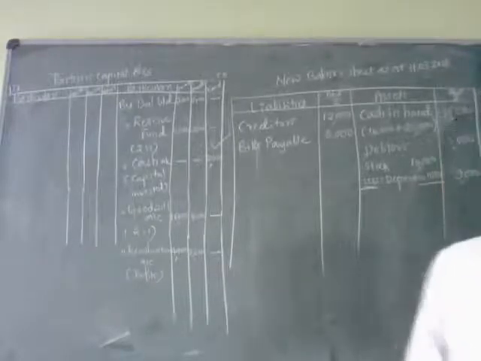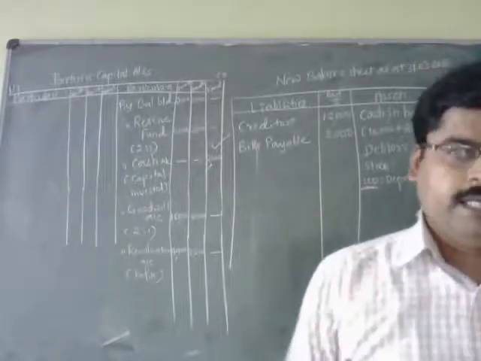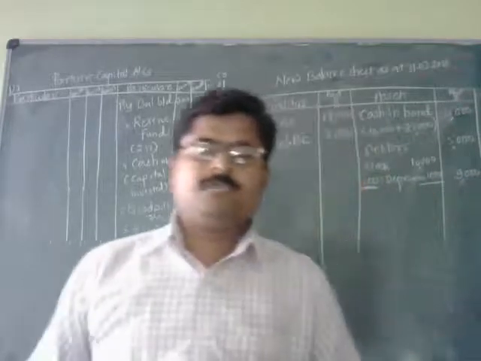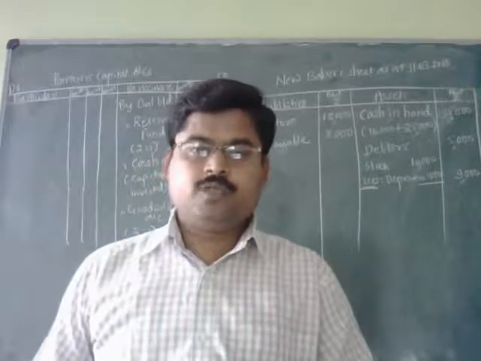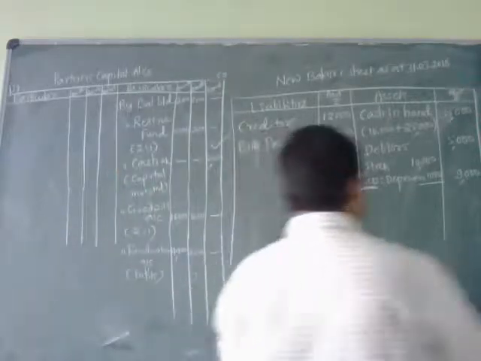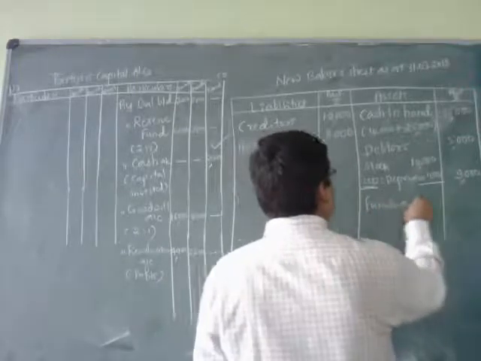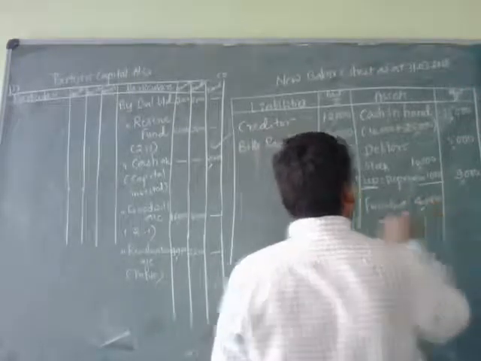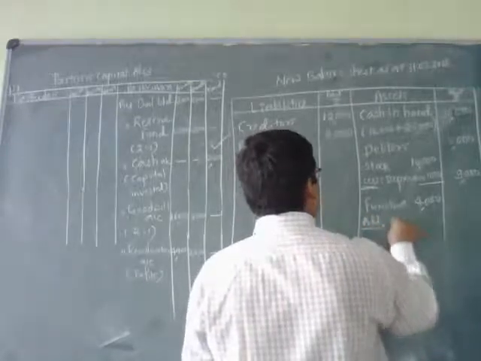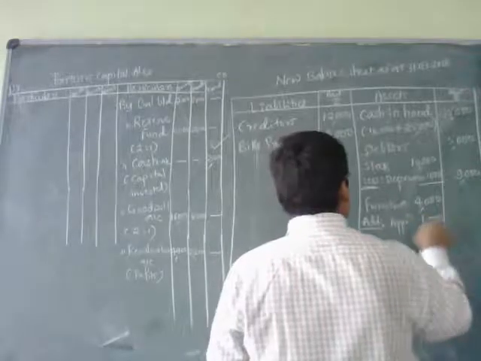Next item is the furniture, and the amount of furniture is 4,000, and there is an appreciation of rupees 1,000 that is going to be added to the basic balance. That is why furniture 4,000 add appreciation 1,000.